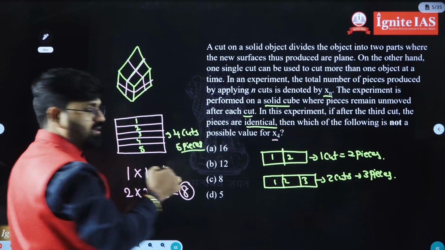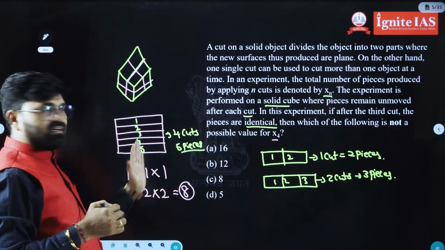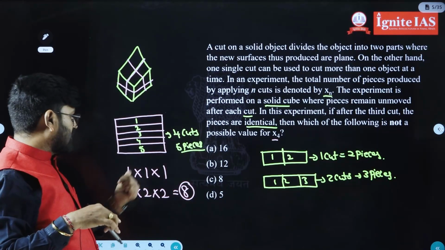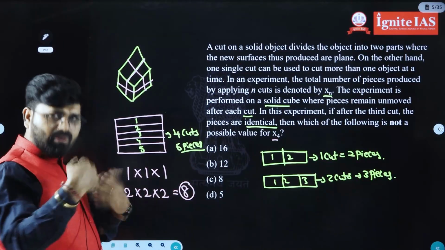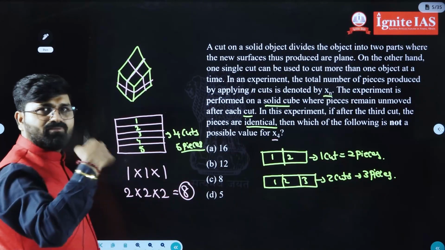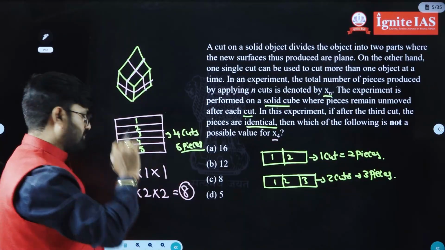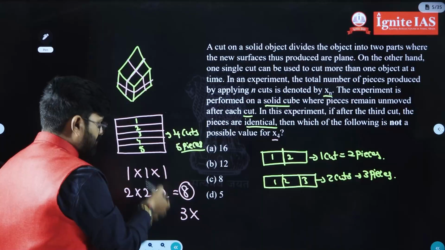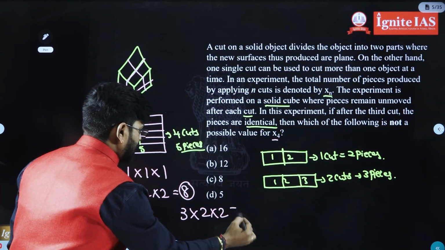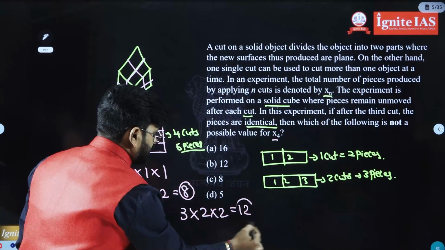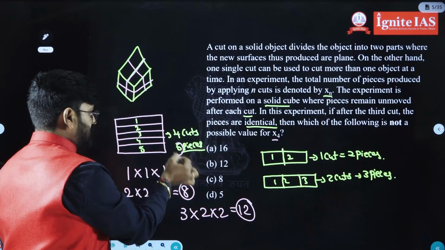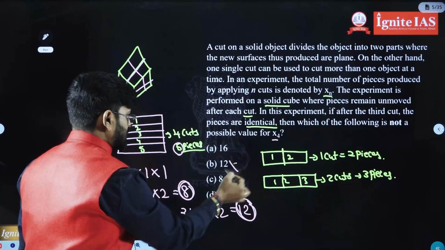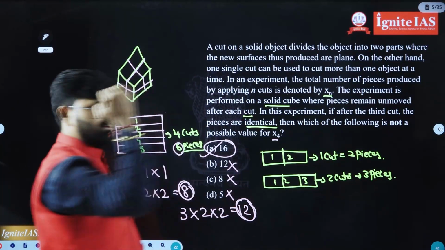see, in the length 1 cut, in the breadth 1 cut, in the height 1 cut. If you do one more extra cut, that should be in place of length or breadth or height. Suppose in lengthwise you do one more cut. So 2 cuts means 3 pieces in the length. Of course, the remaining are the same, 1 cut each in the breadth and height. Total 3 times 2 times 2, that is 12. What are the possibilities here? One is 5 pieces, second one 8 pieces, third one 12 pieces. 5 possible, 8 possible, 12 possible. Which is not possible? 16 is not possible.